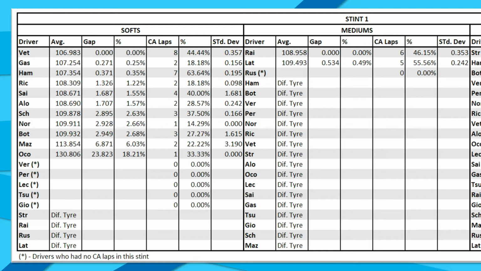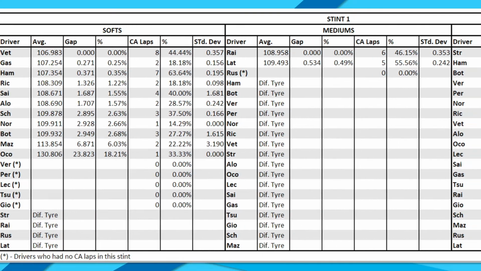in clean air. However, we can actually see that there were 5 drivers, in the bracketed asterisks, that have not set any clean air lap times on the soft compound of tyres. So they did run the soft compound, however they were never in clean air to set a lap time. So unfortunately we will never know their true pace within this table, but it is Vettel that tops it from Gasly, then Hamilton. And then equally in the mediums it is Raikkonen who tops it from Latifi, and then Russell also had no clean air laps within his medium stint.